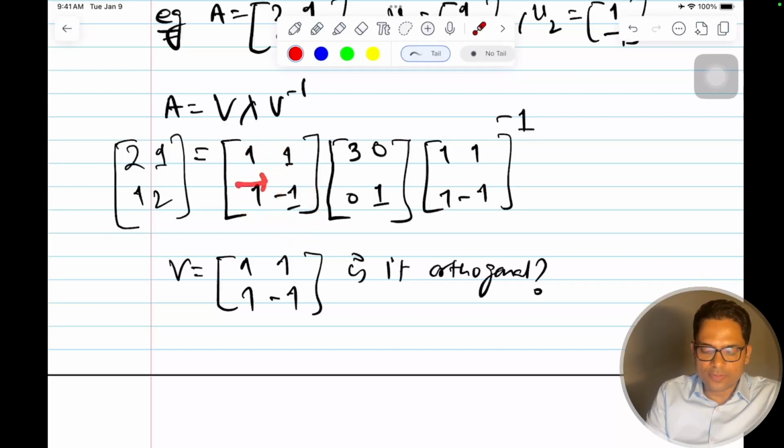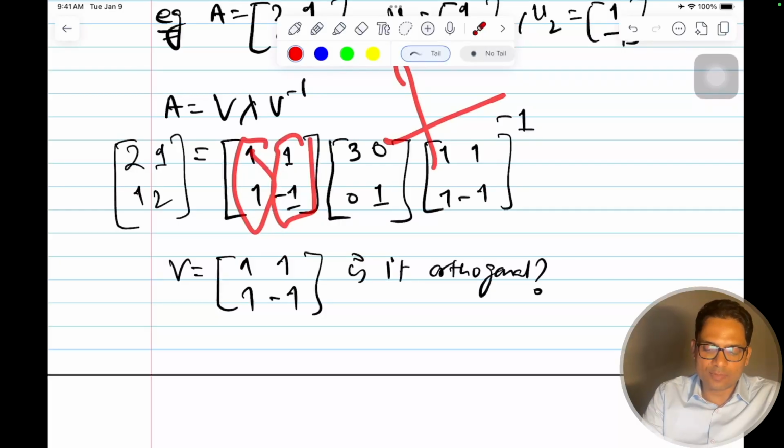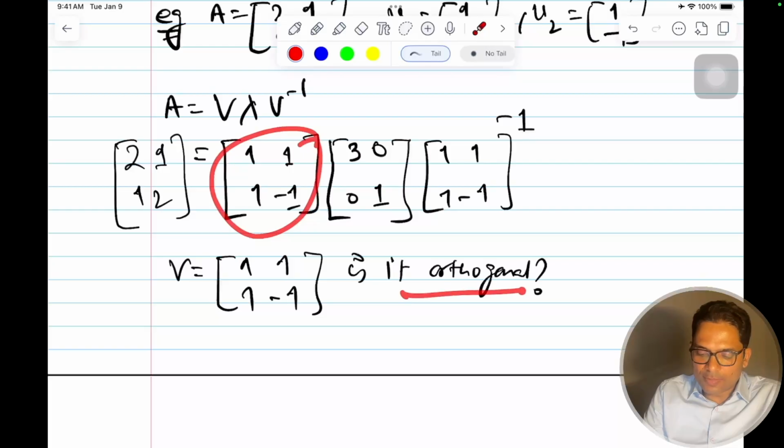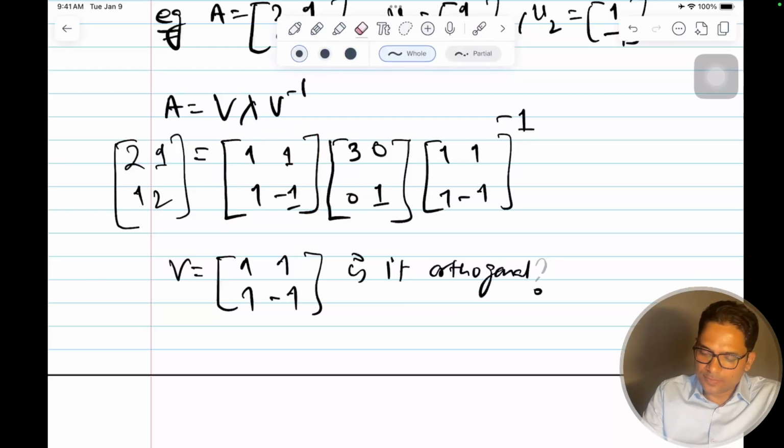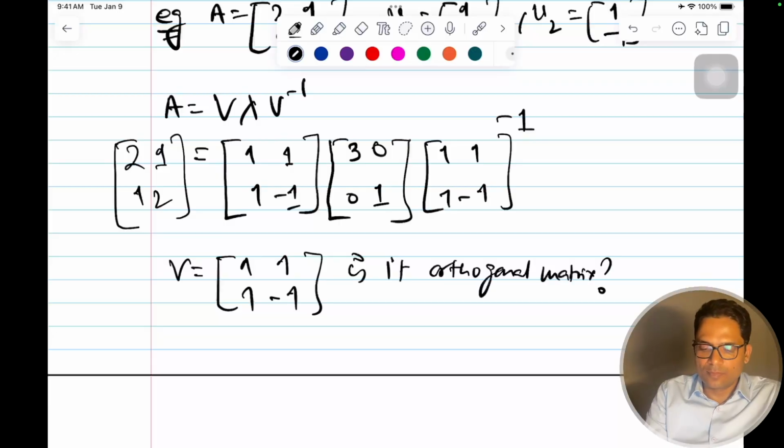These vectors are orthogonal to each other. We have proved that for a symmetric matrix, because this is a symmetric matrix, [[2,1],[1,2]], A is equal to A transpose. For distinct eigenvalues, I'll get orthogonal eigenvectors. So these are orthogonal to each other. We have seen that in the diagram also, 90 degrees apart. But is it an orthogonal matrix? Not yet.